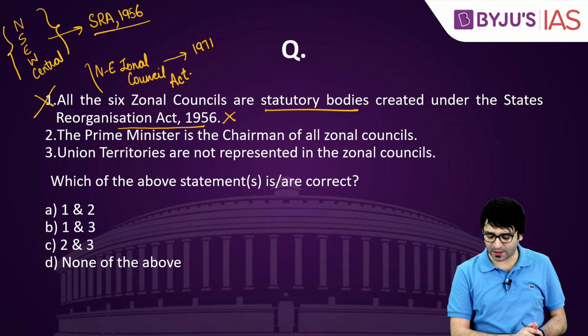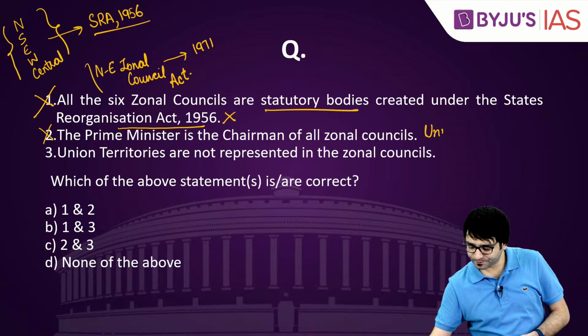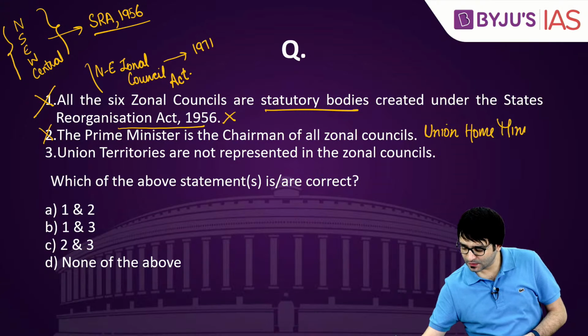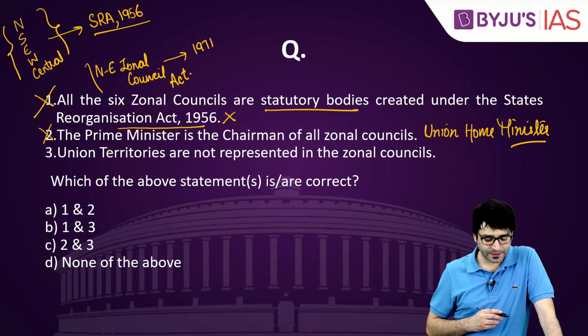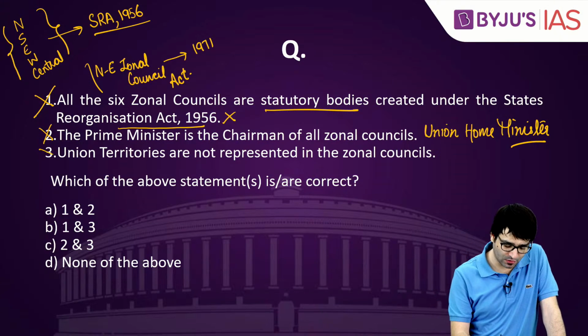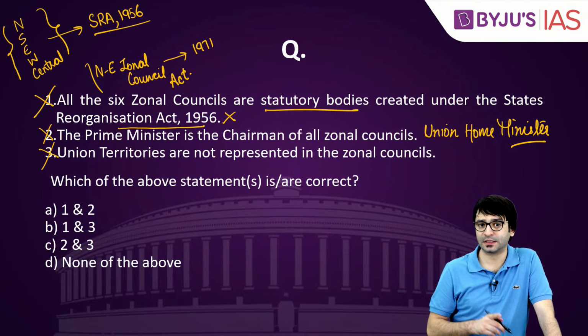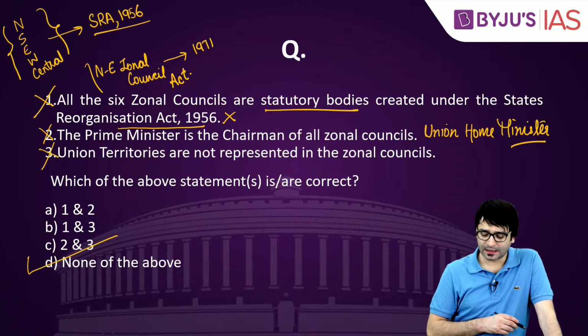The Prime Minister is the chairman of all zonal councils. No, it is the Union Home Minister who is the chairperson of all these zonal councils. Union territories are not represented in the zonal councils. No, union territories are also represented in zonal councils. That's a very important statement for your prelims. Which of the above statements is or are correct? D. None of these statements are correct. D is the right answer.